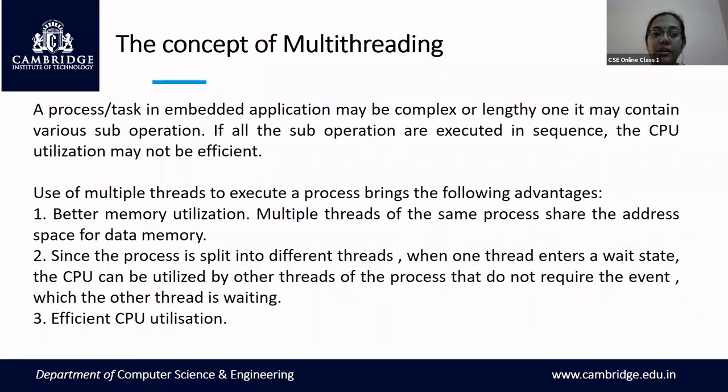Instead, thread 2 can be assigned to the CPU and execution can begin. When thread 1 has received the data from the input device, it can be assigned the CPU. So when we split the process into different threads and assign the CPU, most of the time is not wasted.